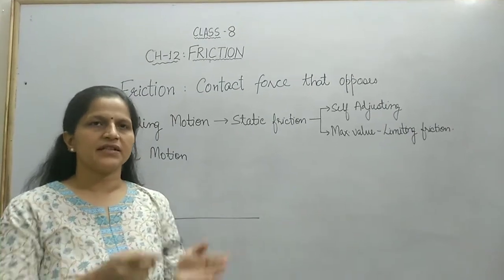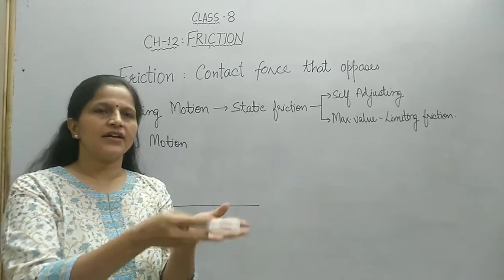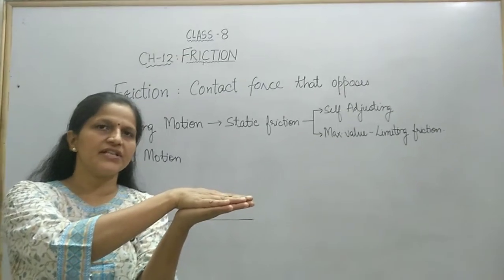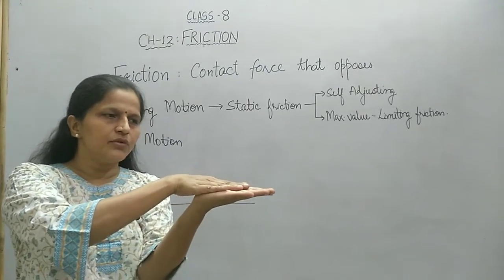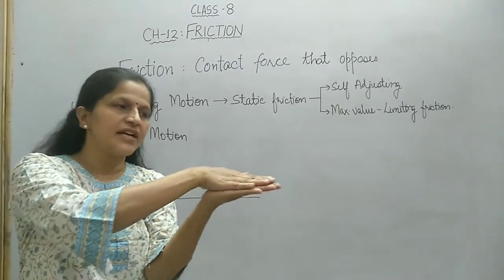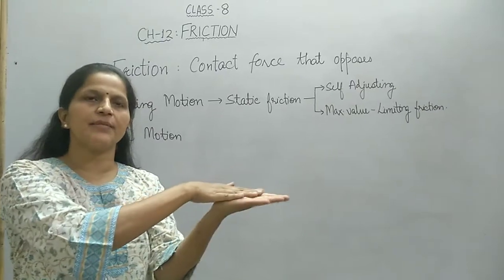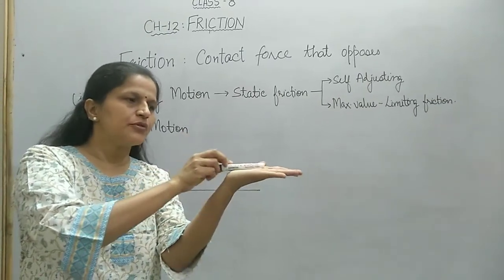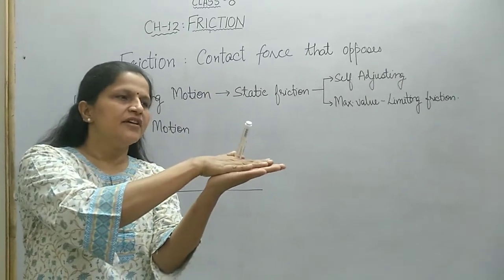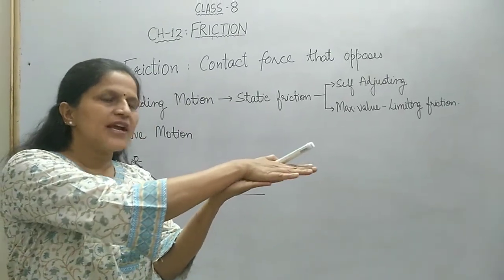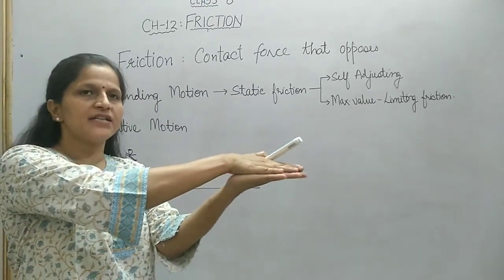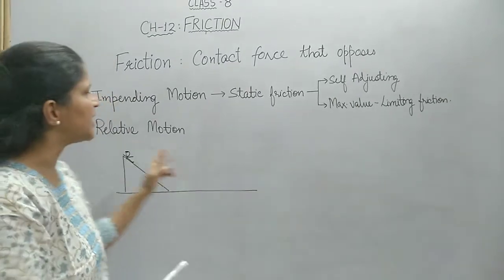Relative motion means that whatever surfaces are in contact, suppose both my palms, I keep them like this in contact with each other, and if I try to move them over each other, they are said to be moving in relation to each other. Relative motion means one surface moving over another surface. Suppose I rub my right hand with respect to my left hand, so I can also say that the left hand is moving with respect to the right, or I can say that the right hand is moving with respect to the left. Same is the condition here.